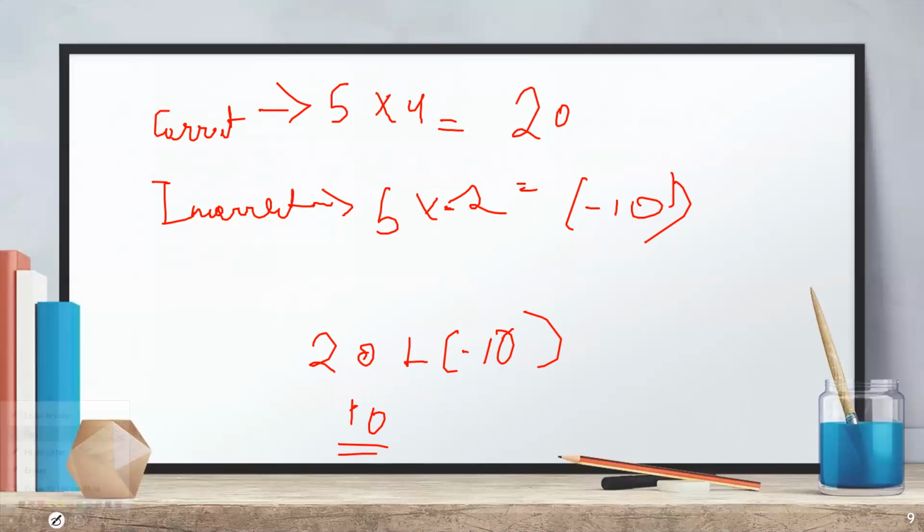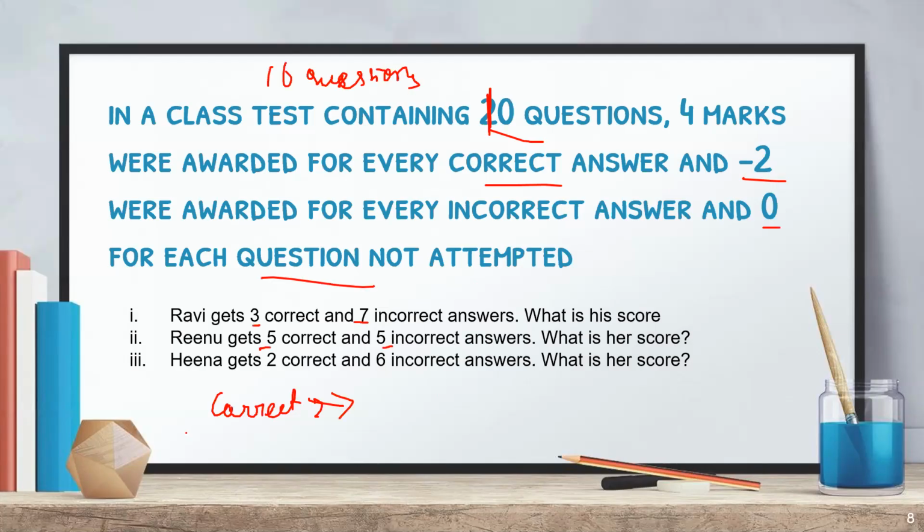Okay, now the last part. Let's quickly solve this. So Hina gets 2 correct and 6 incorrect. 6 plus 2 is 8, means she did not attempt 2 questions. For those we need to give her 0 marks for unattempted questions.